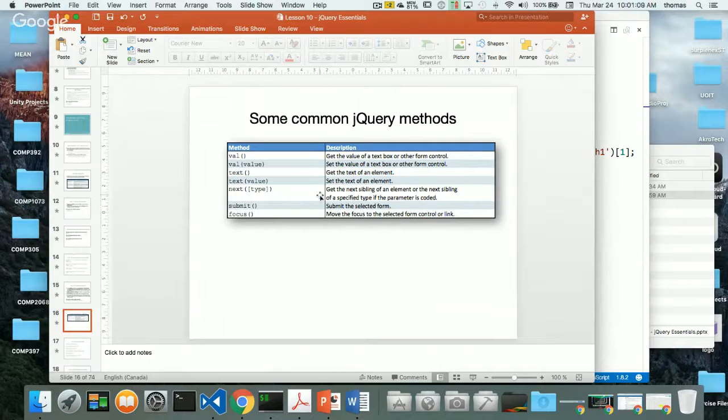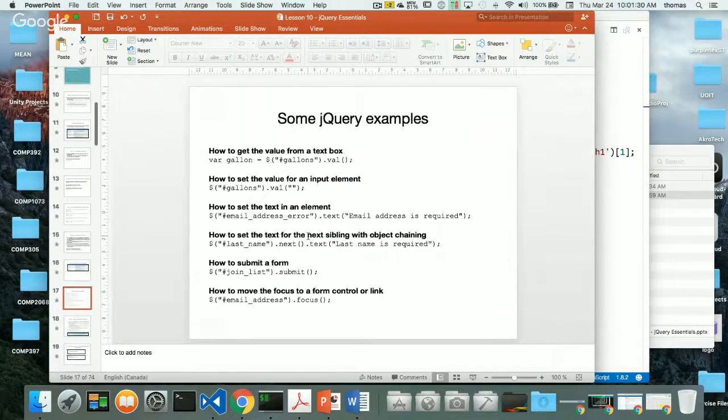Here's something we can also look for when we look at a form itself. I can submit the selected form. So I get the form and then submit it. Instead of us pressing the submit button, we can submit the form after we validate it, as an example. Okay, and move the focus. These are some common jQuery methods that we can see all over the place, and this is how you implement them.